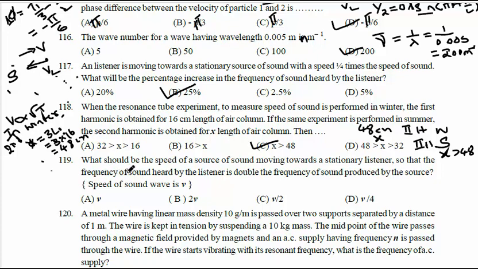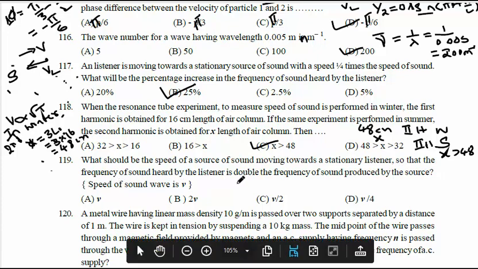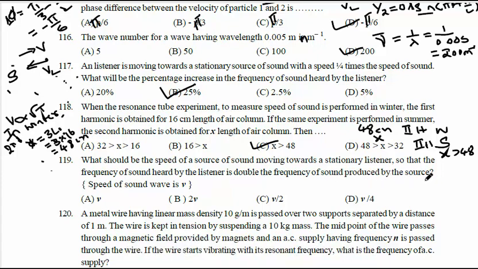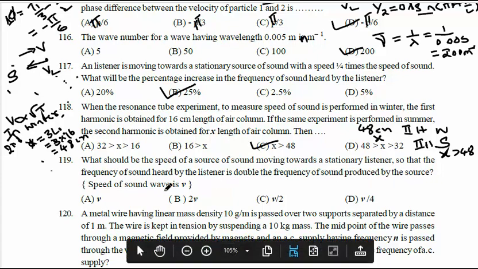Now question number 119. What should be the speed of source of sound moving towards a stationary listener, so that the frequency of sound heard by the listener is double the frequency of sound produced by the source? Where speed of sound is v.